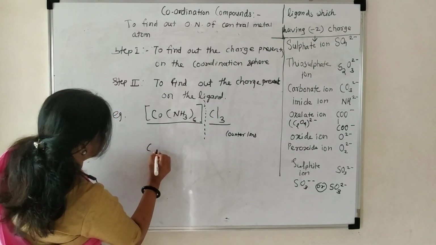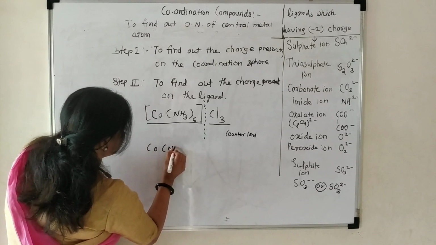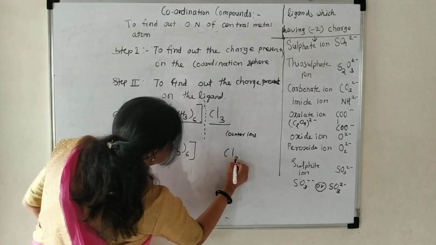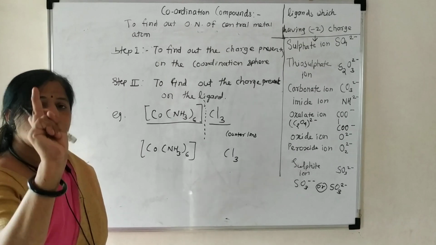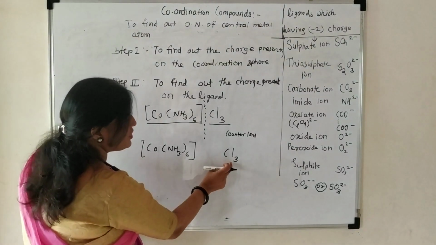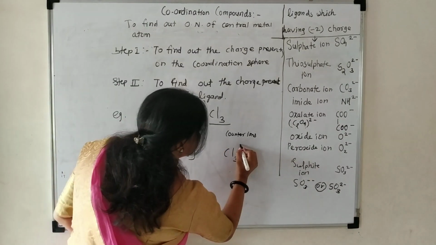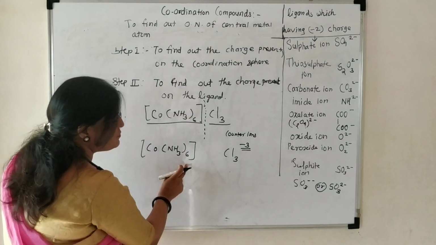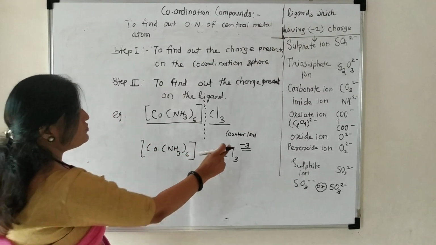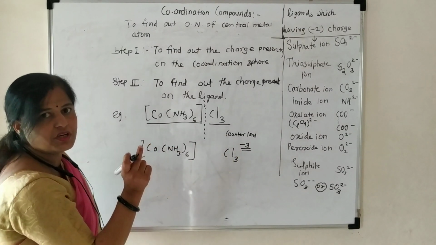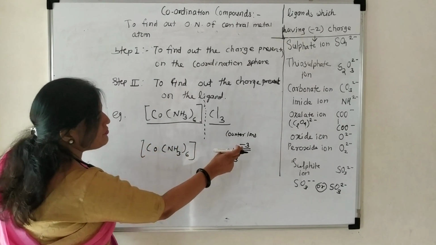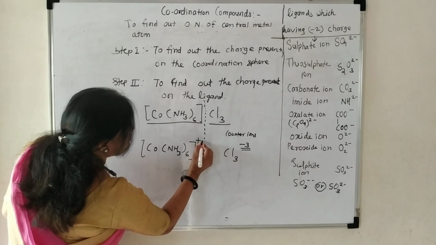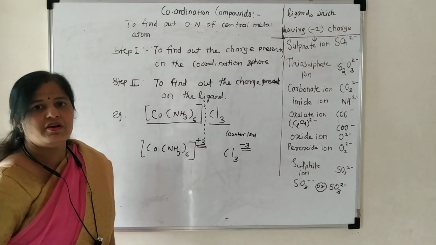Therefore, Co(NH3)6. This chlorine has a single negative charge. There are how many chlorine atoms? 3 chlorine atoms. Therefore here the charge is -3. How much charge will be on this? -3. Then on the coordination sphere you have to take the opposite of this charge. Opposite of this charge means if on the chloride -3 is present, then on the coordination sphere +3 will be present.